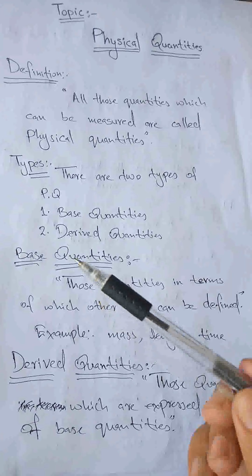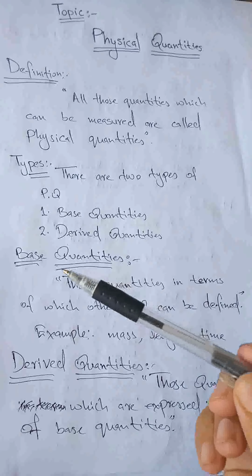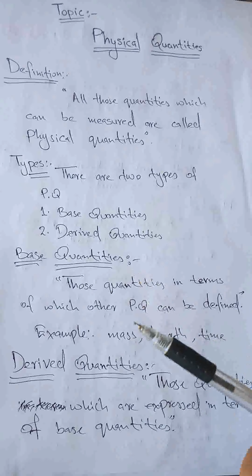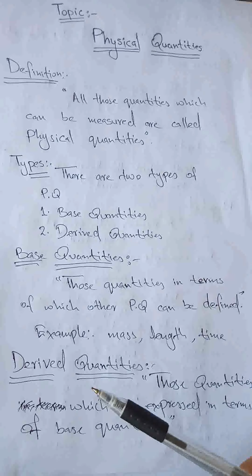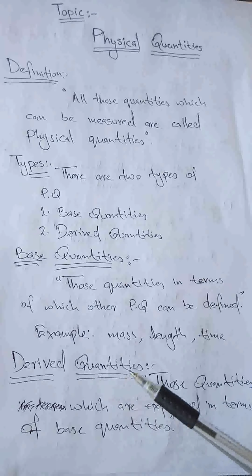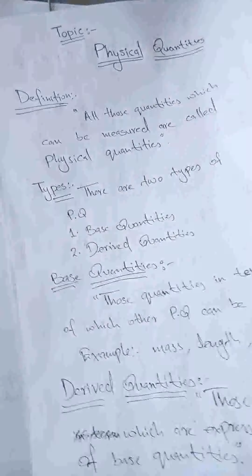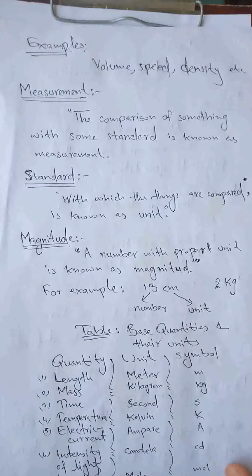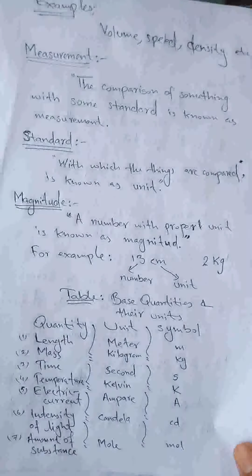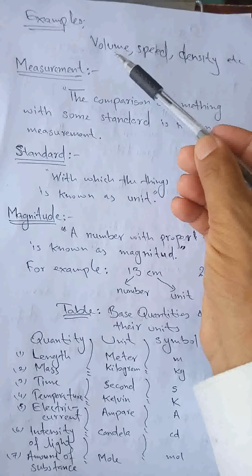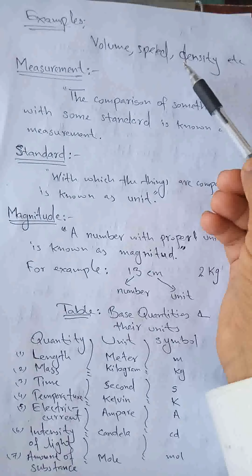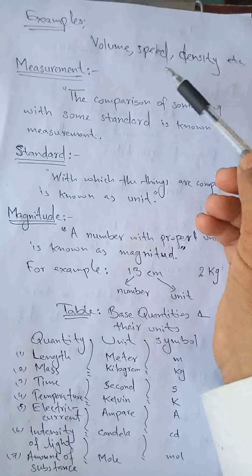Either by multiplication of base quantities or by division of base quantities, you can derive the physical quantities. For example, let's suppose, volume, speed, density, etc.